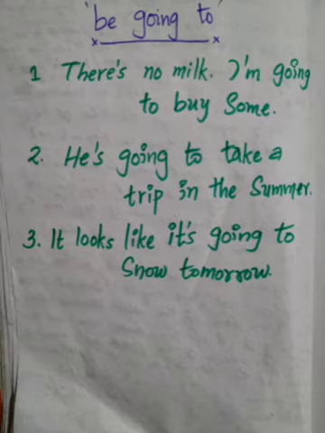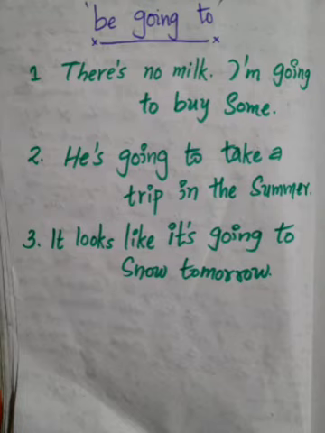The next sentence says, he's going to take a trip in the summer. Because the subject is he, we use the be verb is, and we can use the contraction he's. He is or he's, going to, and then the base verb take. Take a trip in the summer. Again, an action happening in the future.